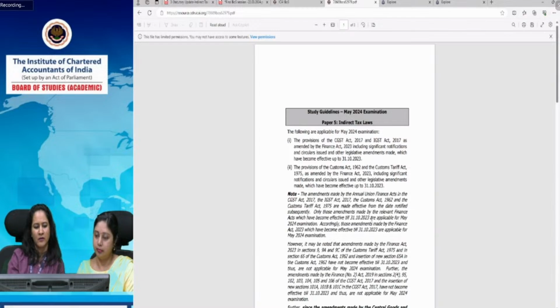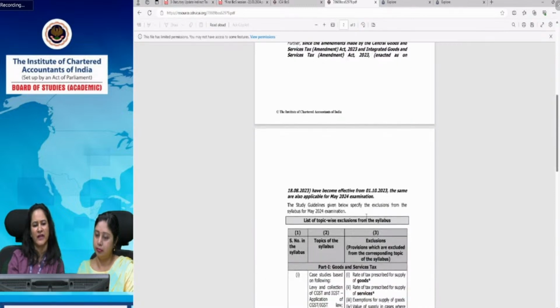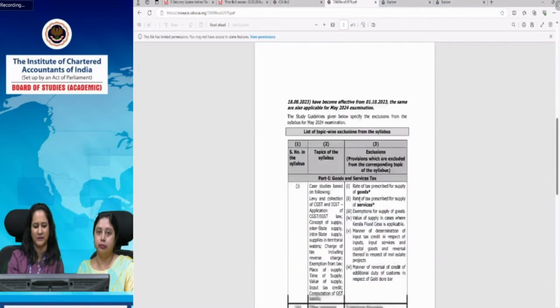The important point to note here is that for May 24, the amendments made by the CGST Amendment Act 23 and IGST Amendment Act 23 were enacted on 18th of August, and they have been made effective from 1st of October 23. The cutoff date is 31st October 23. So all the amendments made by the CGST Amendment Act and IGST Amendment Act are applicable for you for the May 2024 examination. What are study guidelines? Study guidelines basically cover the exclusions from the syllabus. So if you have any doubt about whatever is included or not, you should refer to the study guidelines along with the study material and statutory updates.